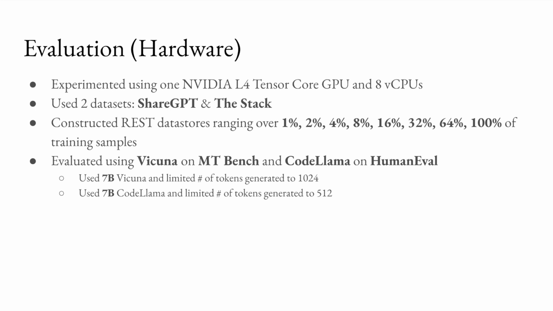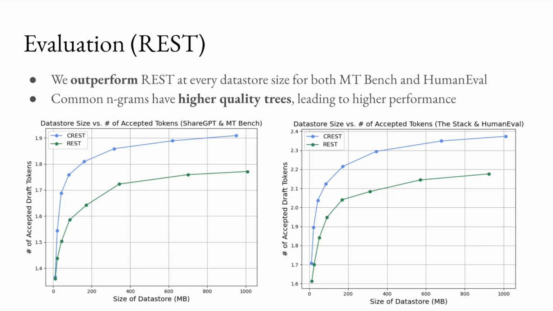For our baseline against the original REST, we constructed REST data stores using a random sample of 1, 2, 4, 8, 16, 32, 64, and 100% of the training samples for each of the two datasets. We constructed the CREST data stores using our best performing combined top T strategy, which is discussed in more detail in the following slide. From our baseline test results, CREST outperforms REST at every data store size on both the HumanEval and MT-Bench evaluation datasets.